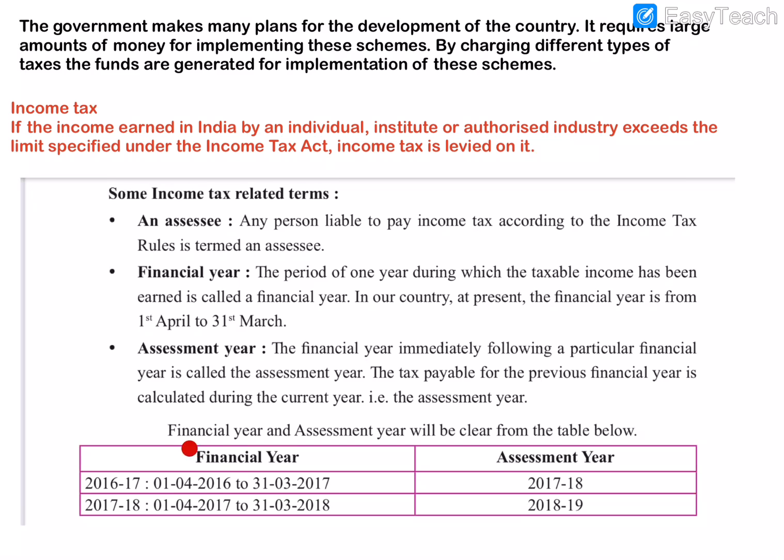Here you can see an example of financial year and assessment year. 2016-17 means 1st April 2016 to 31st March 2017. So it is a span of 1 year, the financial year. Its assessment year will be 2017-18, the following year. Again, for financial year 2017-18, its assessment year will be 2018-19.